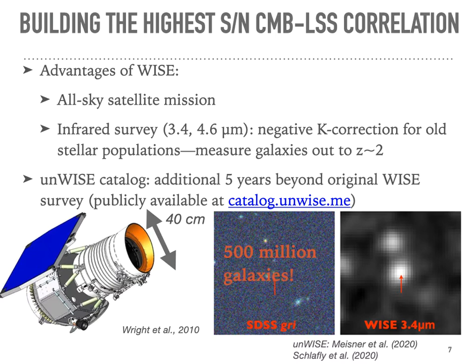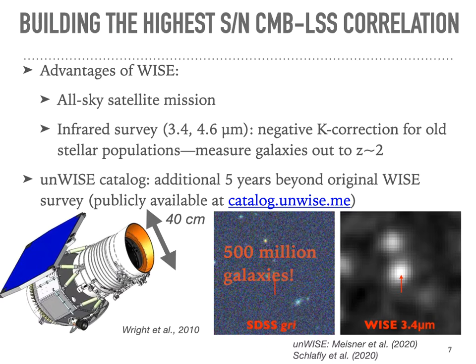This is particularly critical for CMB lensing cross correlations, where we want as many galaxies as possible towards that peak in the lensing kernel at redshift 2. So basically the combination of these factors means that WISE is the best instrument that we have for doing CMB lensing cross correlations to high significance.